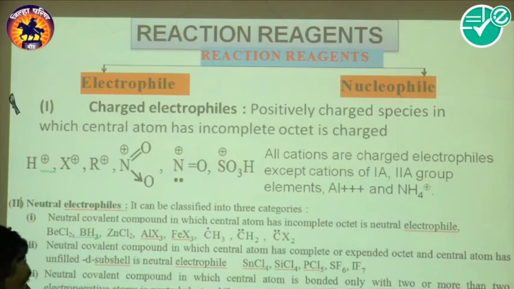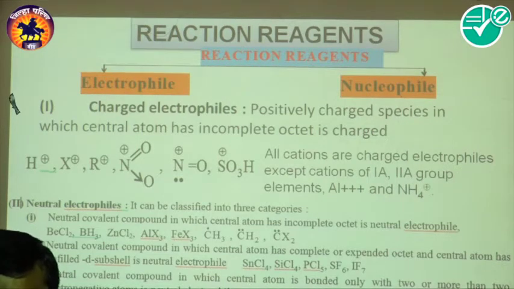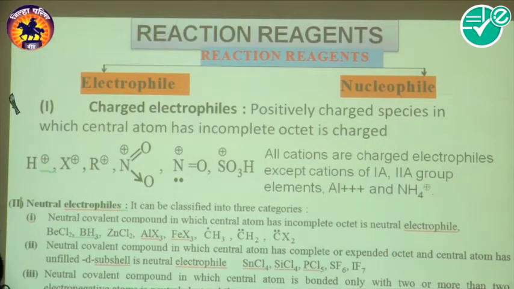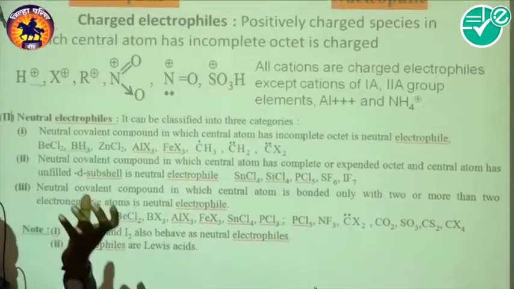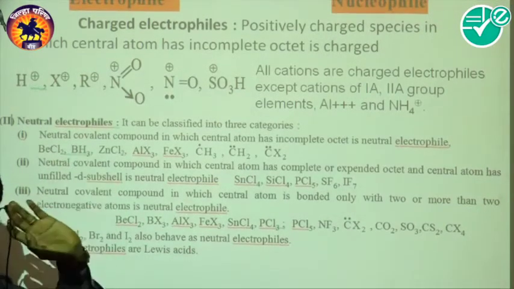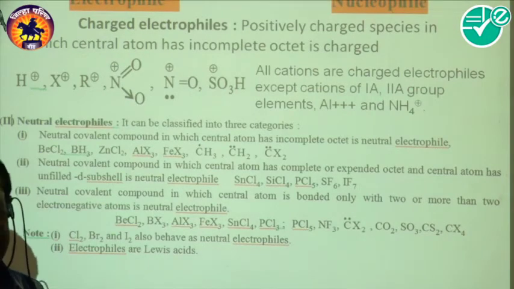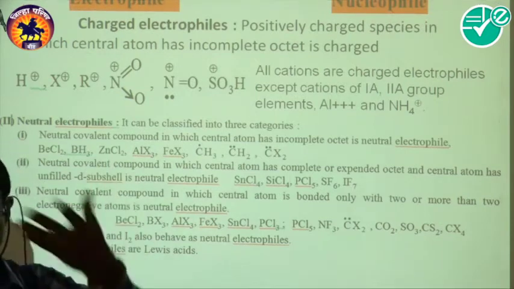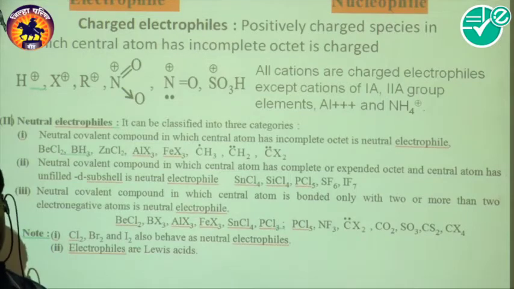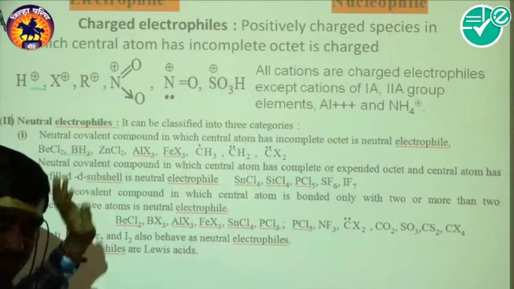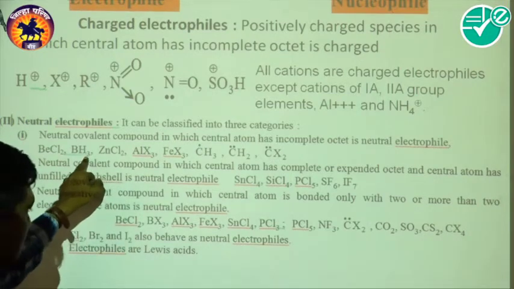Basically, these are neutral species which do not have any charge, but even so the electrons in their outermost shell are fewer than 8. Look at BeCl2. Beryllium has 2 electrons in its valence shell, and it shares 2, so beryllium has a total of 4 electrons in its outermost shell, which is a deficiency. So it is an electrophile because of the electron deficiency. Now look at boron. Boron has only 3 valence electrons, and when it forms 3 bonds with other elements, it has a total of 6 electrons. So it also has a deficiency of electrons.